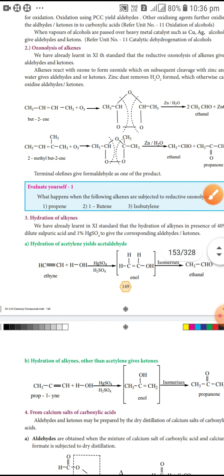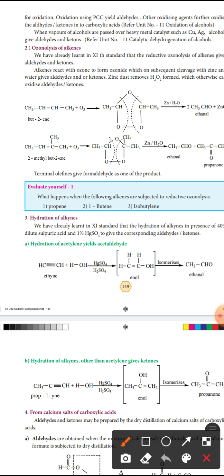See the second one, 2-methyl-2-butene. The second carbon has the substitution group. Ozonolysis: reaction with ozone forms ozonide. Then it is again reacted with zinc dust to form ethanal and propanone.